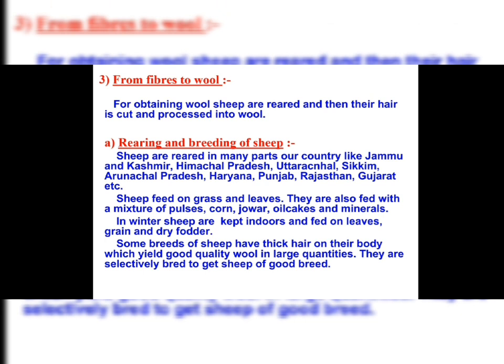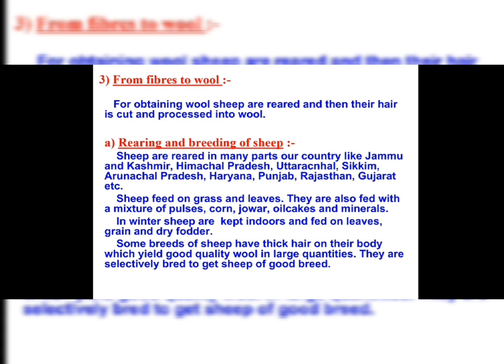There are two types of fibers found in the sheep. First is the coarse beard hair, which is quite rough in nature, and the fine soft under hair. They are very close to the skin. The fine hair provides the fibers for making wool, and some breeds of sheep possess only fine under hair. So their parents are specially chosen to give birth to sheep which have only soft under hair.